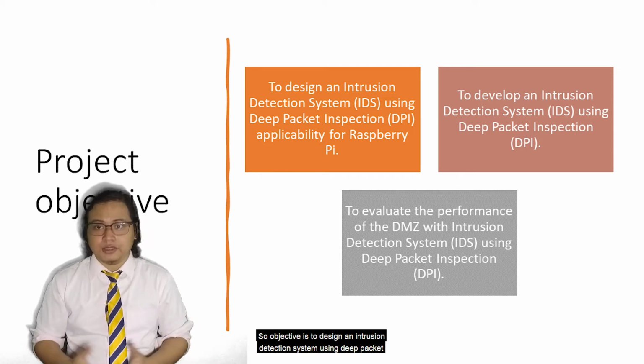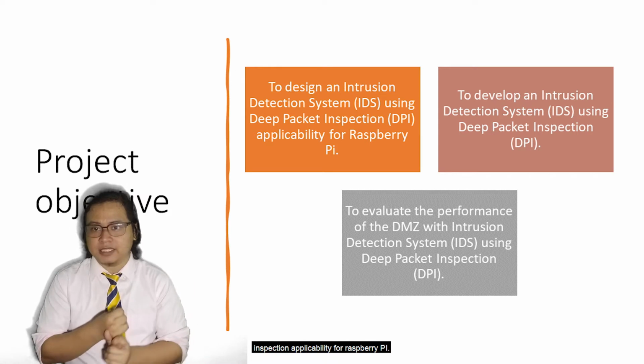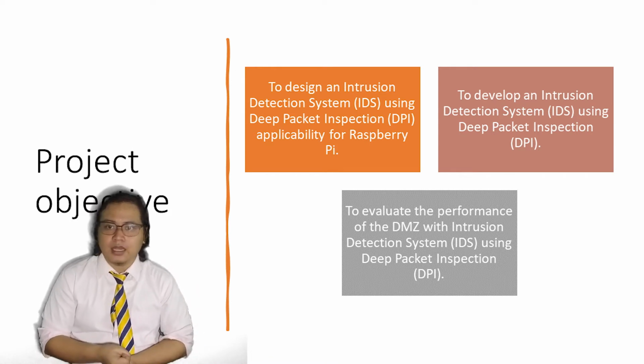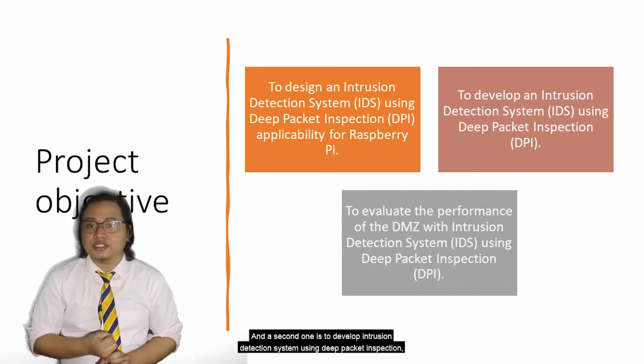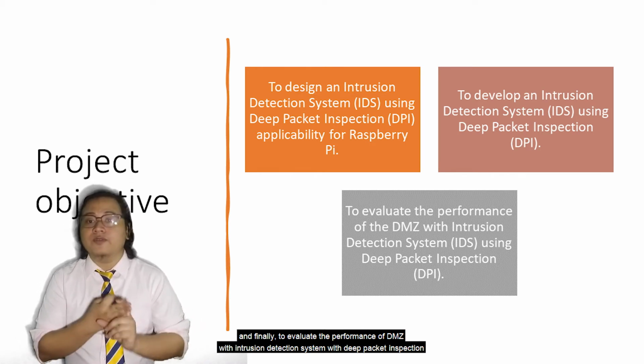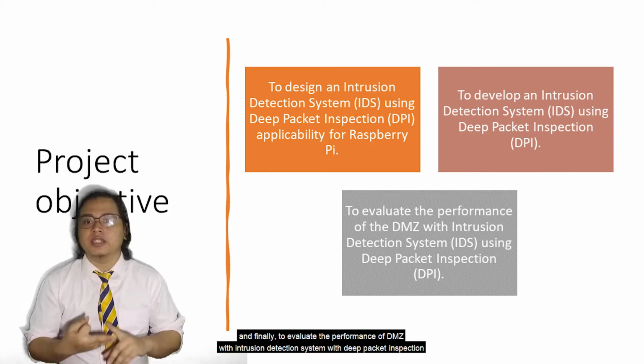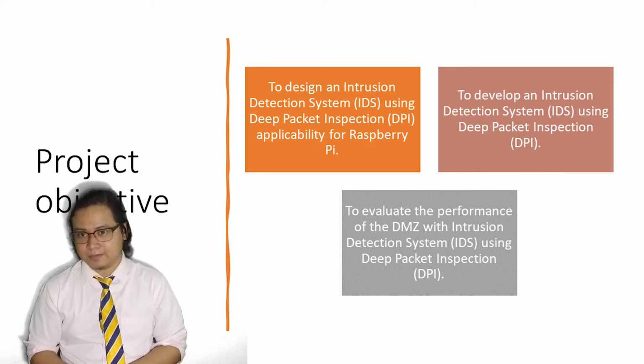So the first objective is to design an intrusion detection system using deep packet inspection applicable for Raspberry Pi. And the second one is to develop an intrusion detection system using deep packet inspection. And finally, to evaluate the performance of a DMZ with an intrusion detection system with deep packet inspection.